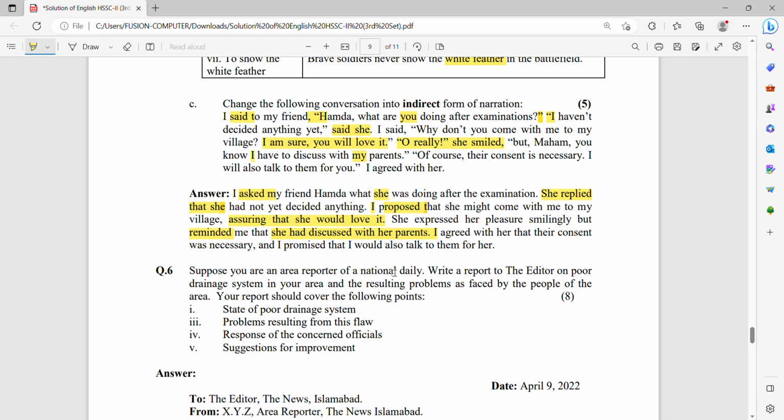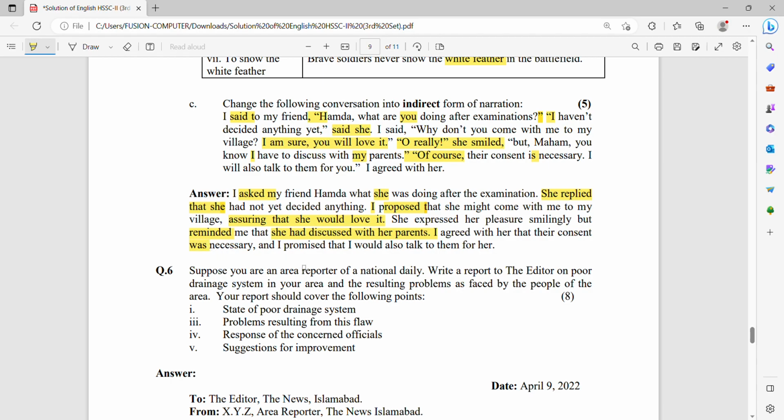I and my should be changed into she and her. Again, of course, their consent is necessary. Of course shows agreement with the statement, so we can convert it into I agreed with her. Their consent is necessary becomes that their consent was necessary. Is should be changed into was.